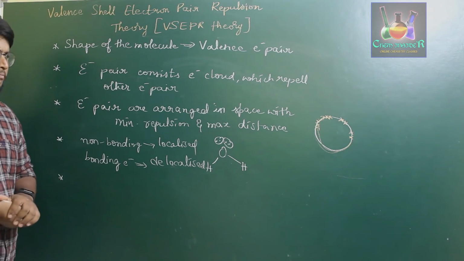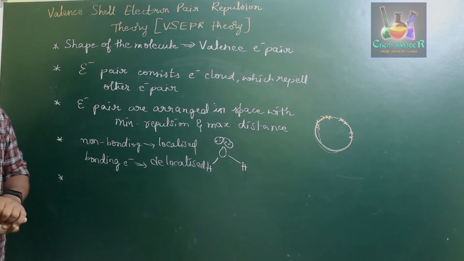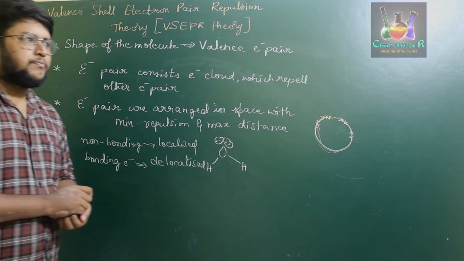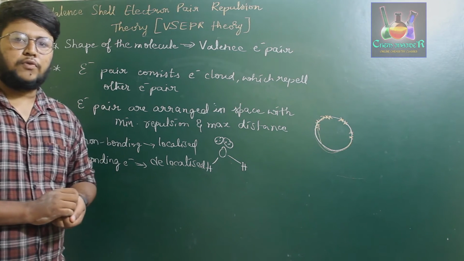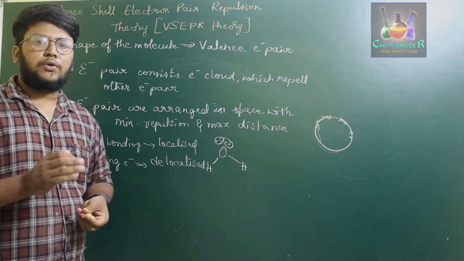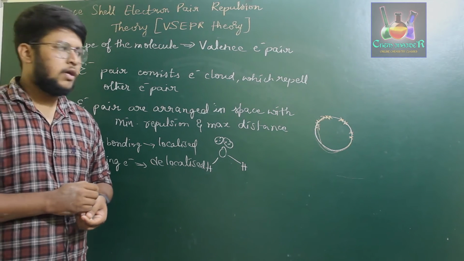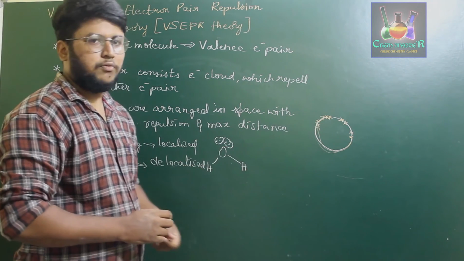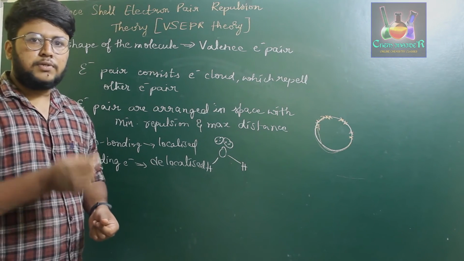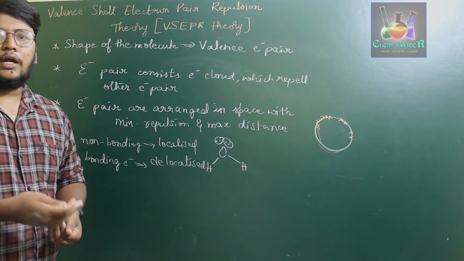And further, after proposing these five postulates, Gillespie and Nyholm found that the repulsion of electrons in their valence shell varies between lone pair electrons and bond pair electrons. We know these electrons will be repelling one another, but the amount of repulsion between them varies with their nature of bonding and non-bonding.